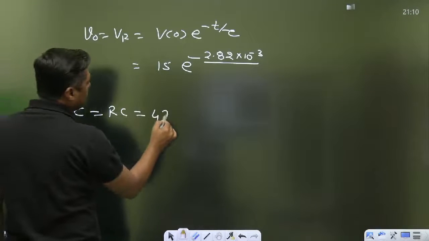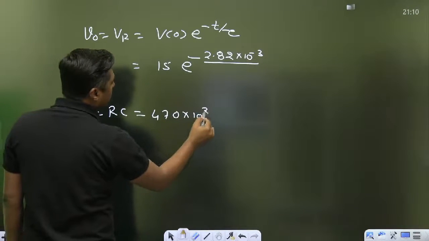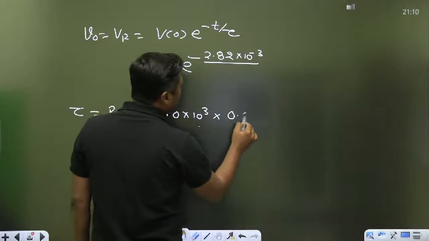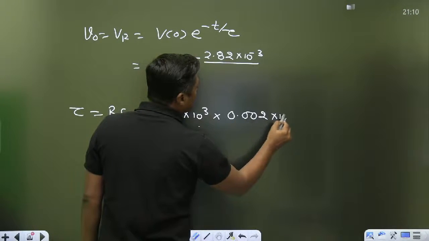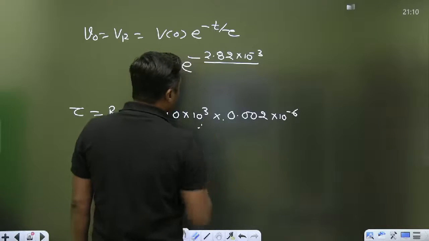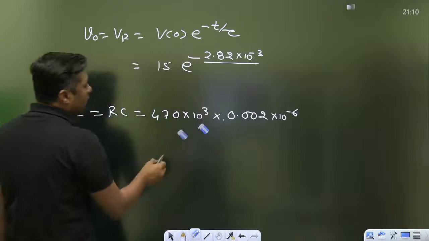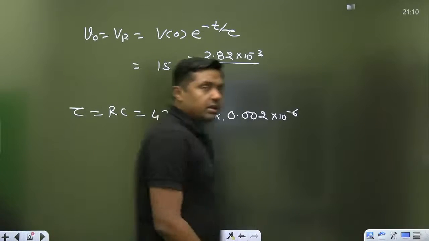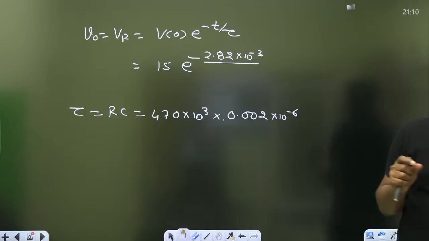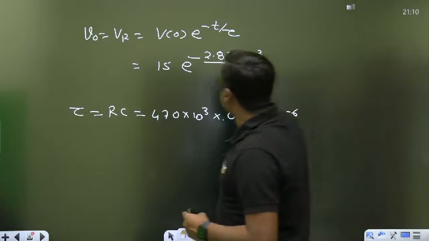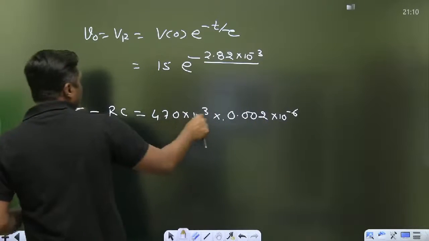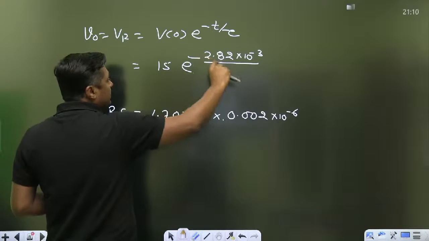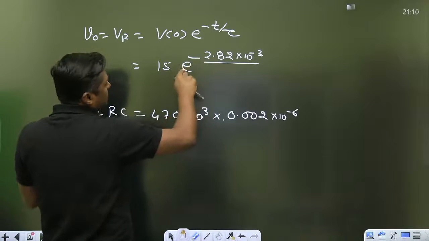R is 470 kilo ohm, into C is 0.002 microfarad, that is 0.002 into 10 raised to power minus 6 farad. Now put this value, everyone use your calculator. Yes, a virtual calculator is allowed here. Put 470 into 10 raised to power 3, 0.002 into 10 raised to power minus 6 here, and then my dear friend, you will get some value.